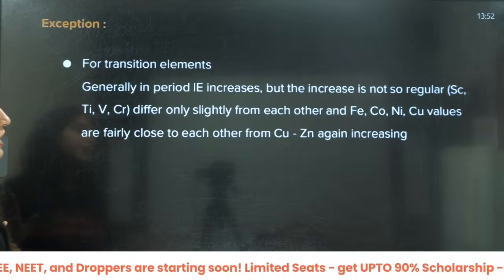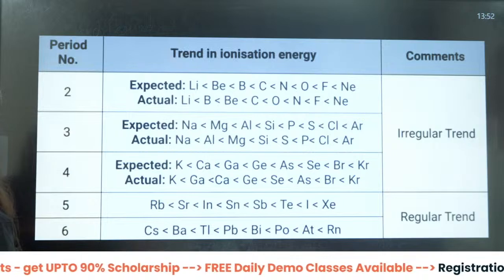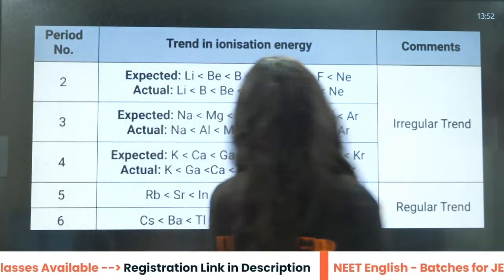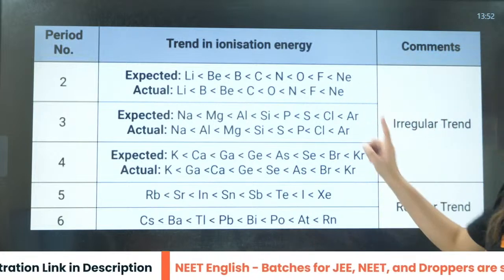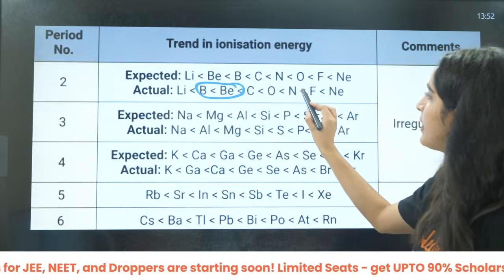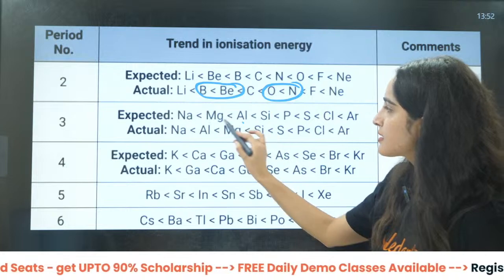Okay beta, the same thing is written here. I have just mentioned all the irregular trends that are there. In the second period, this is the expected trend, but this is the real trend, right? Then expected is this one, and this is the real trend.